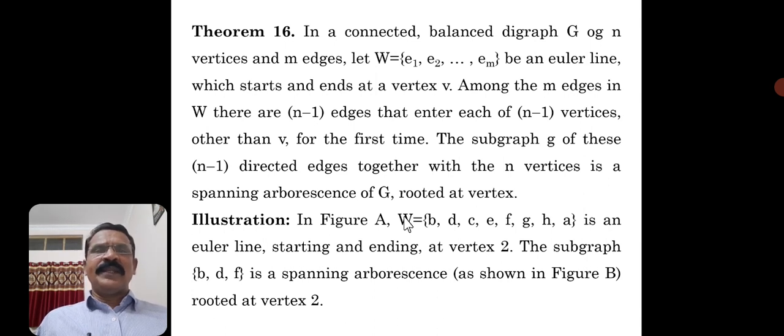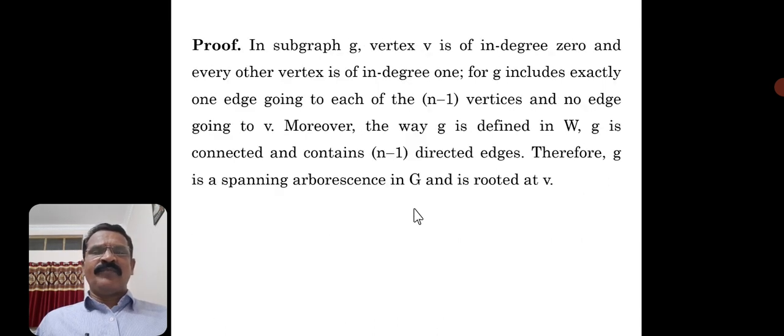Now let me prove the theorem. The proof is very simple. You have to remember the graph which I have shown, G as well as the subgraph T. With that base you can prove the theorem very easily. In the subgraph T, the vertex V is of in degree 0.